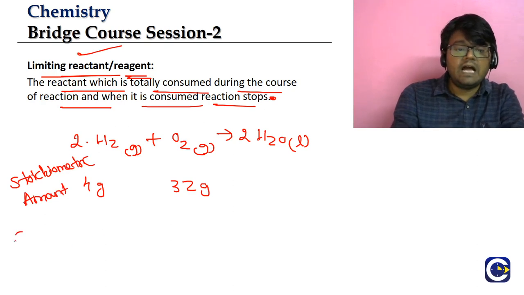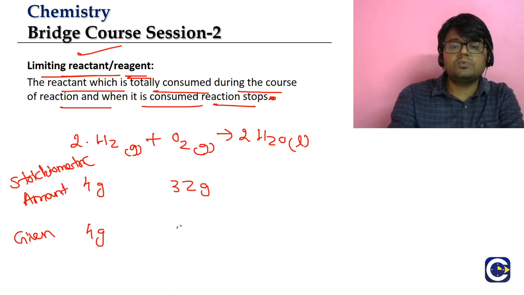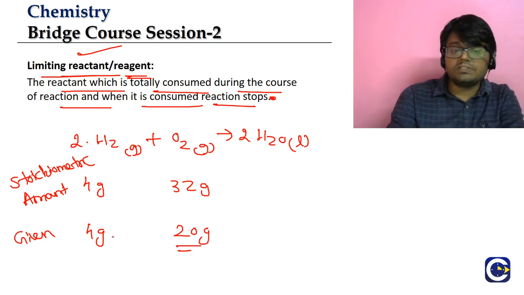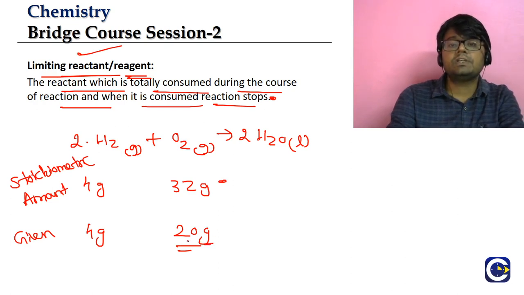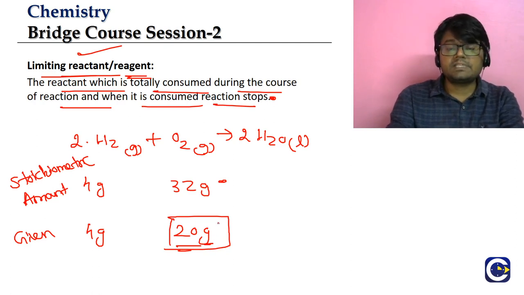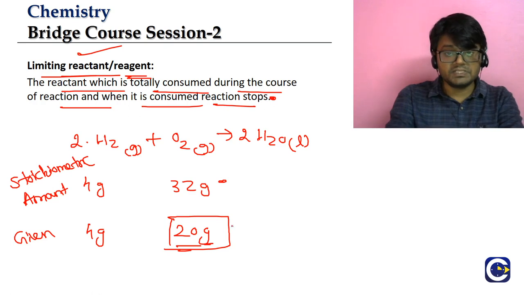Imagine the hydrogen amount given is 4 grams, but oxygen is given as only, say for example, 20 grams. So hydrogen is matching, but oxygen given is only 20 grams. We require 32 for every 4 grams. But we are given only 20 grams of oxygen. So oxygen is present in lesser proportion. Hence in this reaction oxygen is going to be fully consumed. Such a substance we will call the limiting reagent.